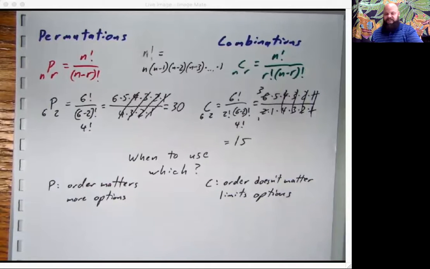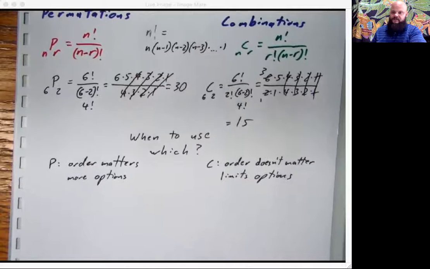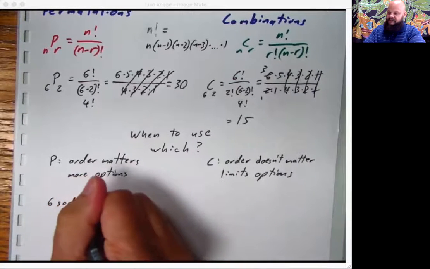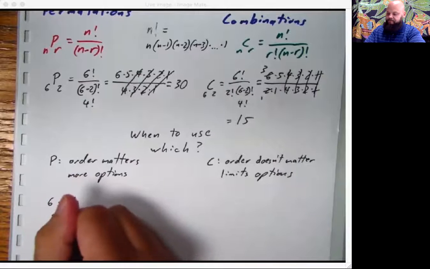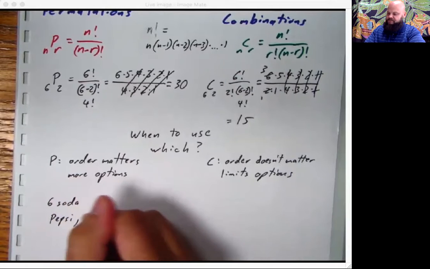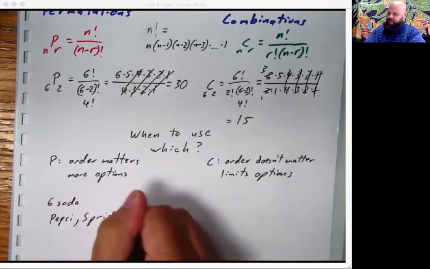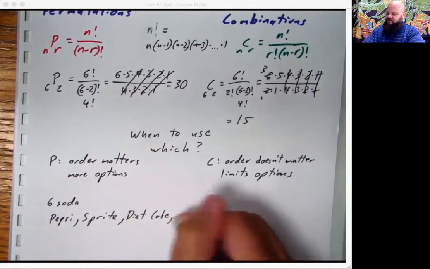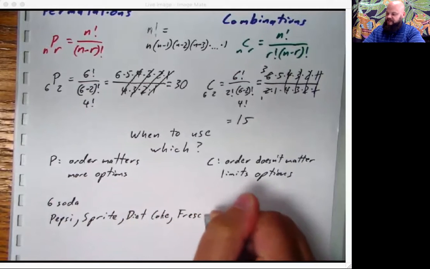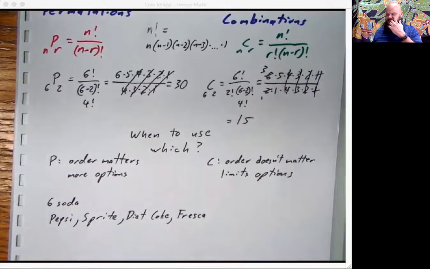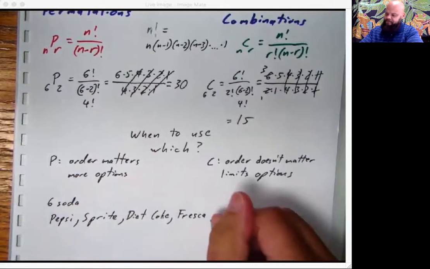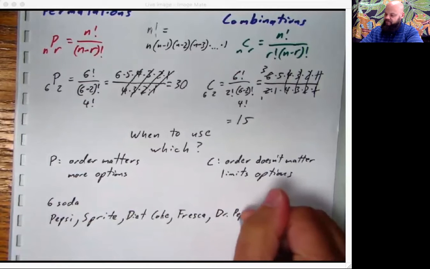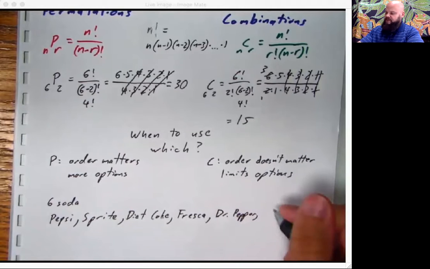So, not a word problem per se, but just a situation. Say I have 6 sodas to choose from. Let's name them: Pepsi, Sprite, Diet Coke, just in case you're weight conscious, Fresca, just in case you're like my dad and fresh out of jail and all you want is a grapefruit flavored soda, Dr. Pepper, my favorite, and Flart.